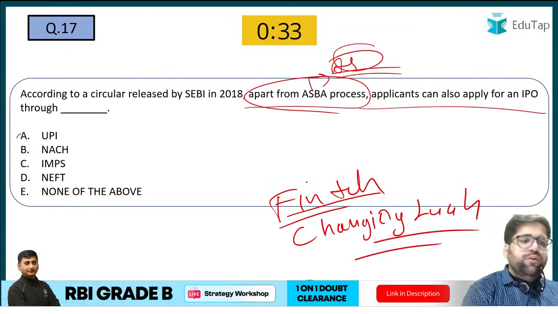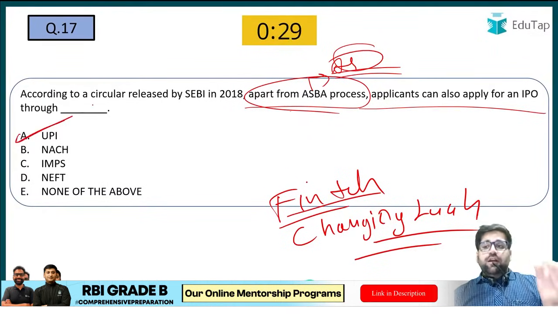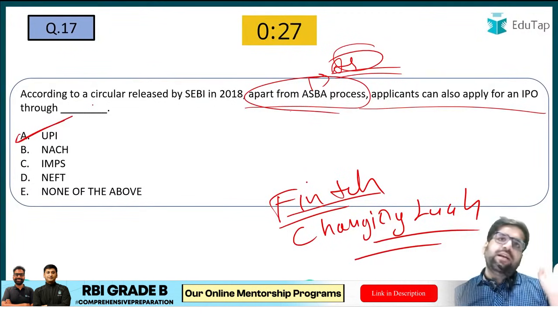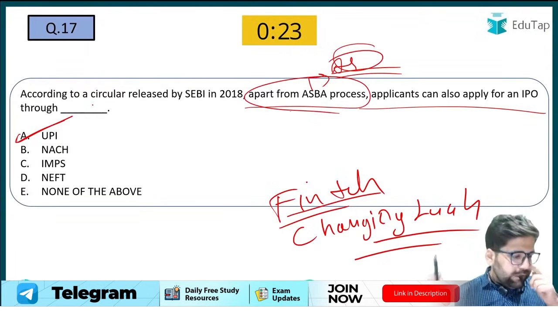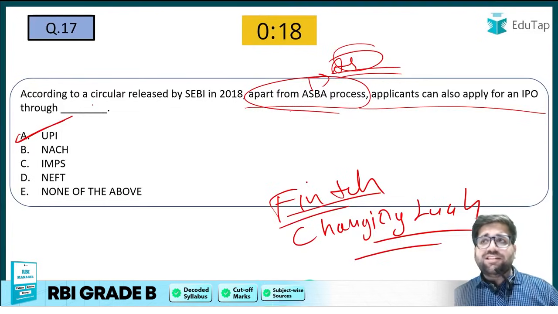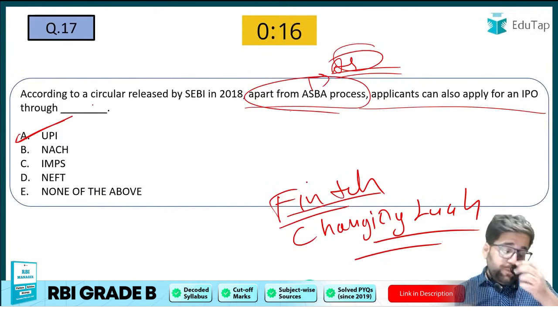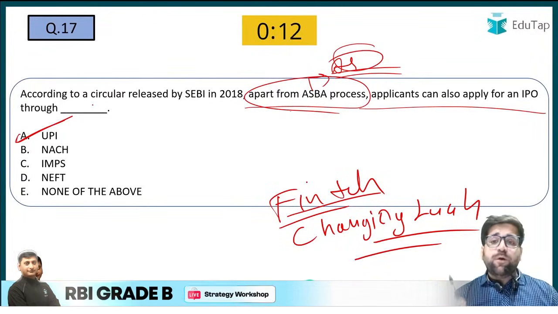So the correct answer will be UPI. I hope you know about the UPI. UPI is one of the most important financial pillars of our Indian economy now. Every now and then you will hear that UPI transactions are crossing million times. They are crossing billion transactions. So please understand that UPI is a very important figure, or I would say very important fact.